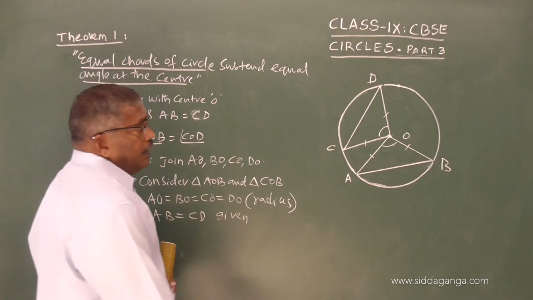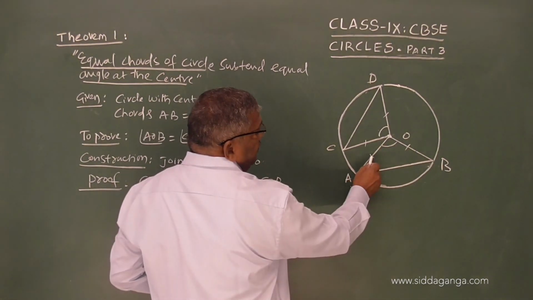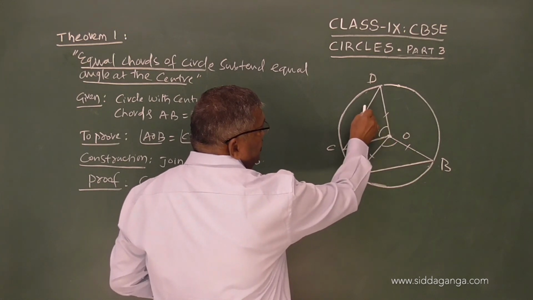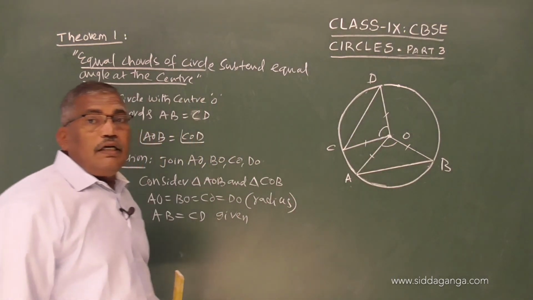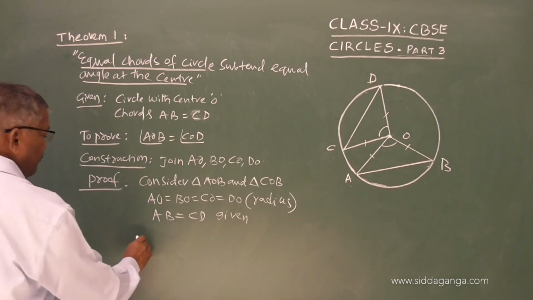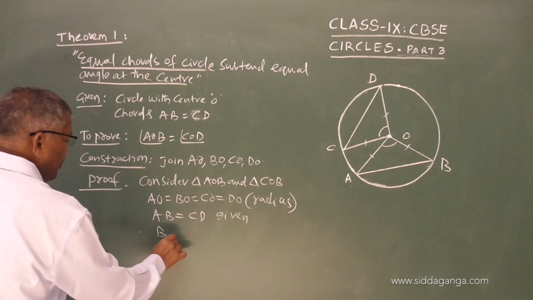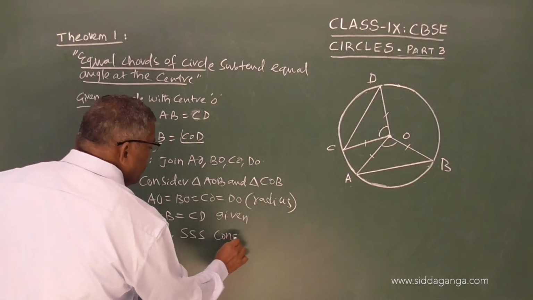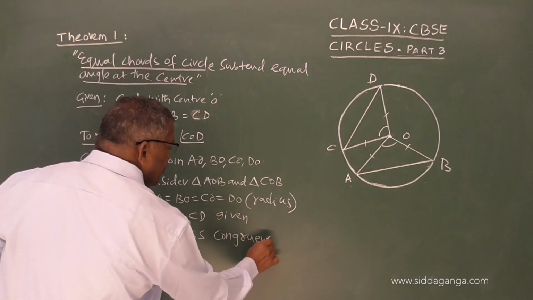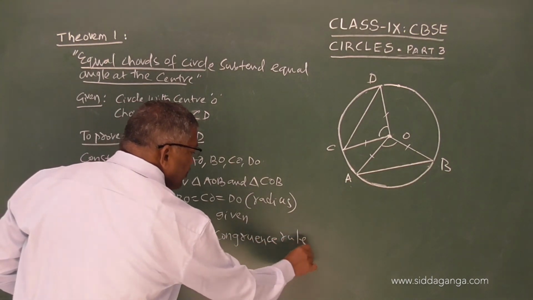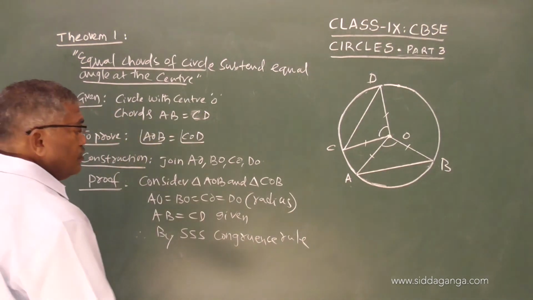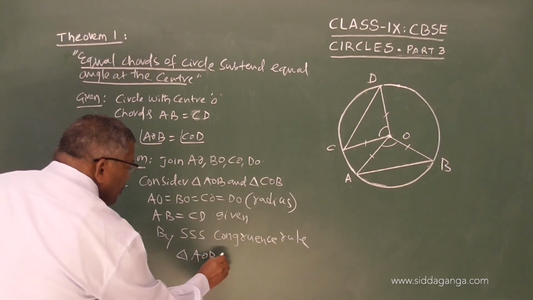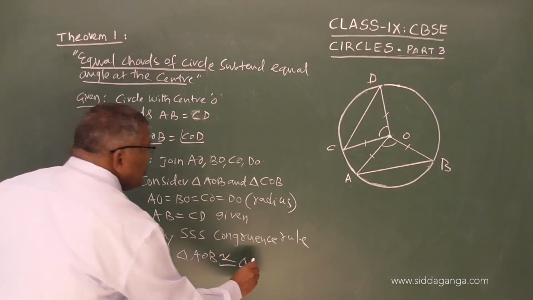Now see, this side is equal to this side, is equal to this side, and this is equal to this in the two triangles. Therefore, by the SSS congruence rule, these two triangles, triangle AOB is congruent to triangle COD.